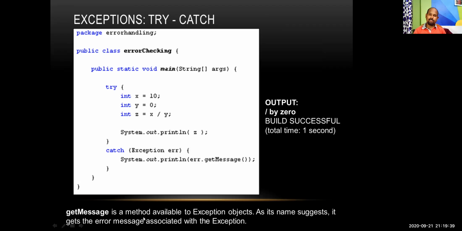And getMessage, that means from the try there will be some message from the compiler side, and that message will be printed on the screen. So getMessage is a method available to exception objects. As its name suggests, it gets the error message associated with the exception. So these are there, and this is the example of the exceptions. This is arithmetic exception.